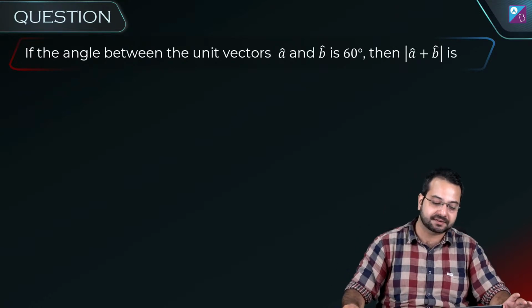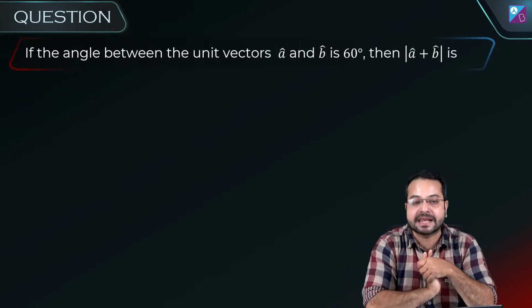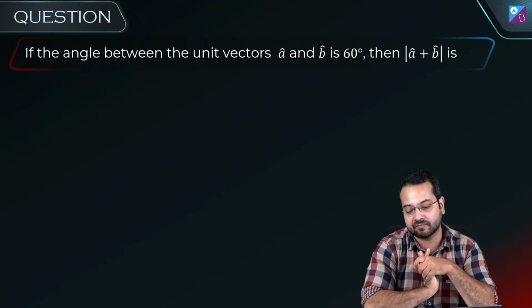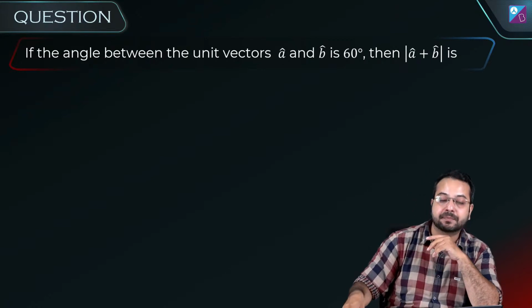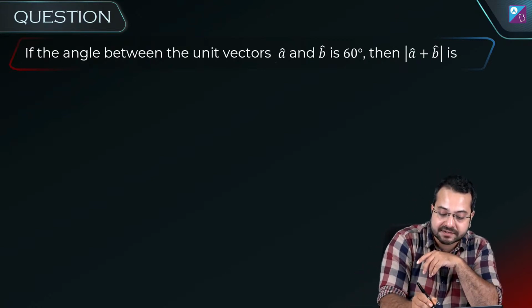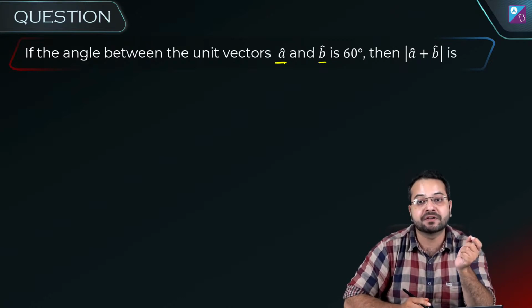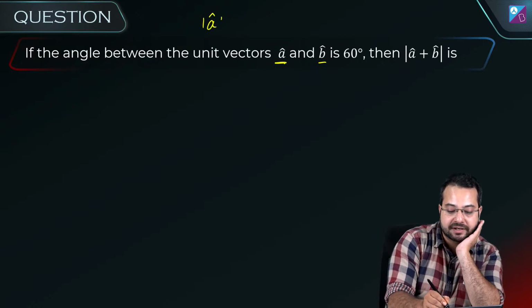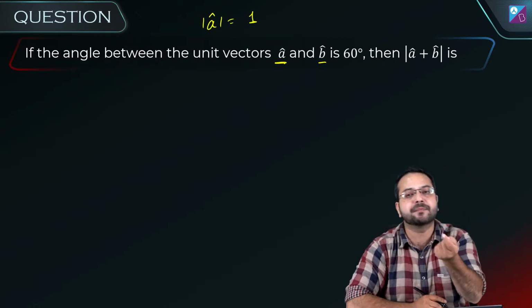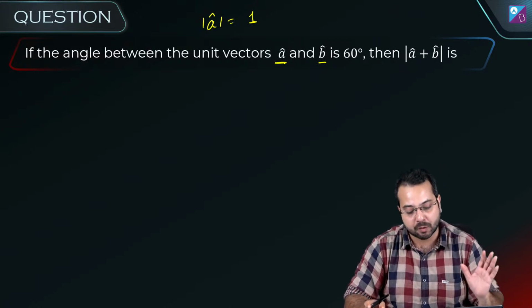Can you solve this? If the angle between the unit vectors a and b is 60 degrees, then find the magnitude of a plus b. Now, do you know what unit vectors are? Unit vectors are vectors which have a magnitude of 1. Unit means 1. So a unit vector means a vector which has a magnitude of 1.